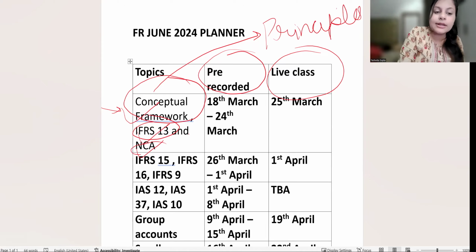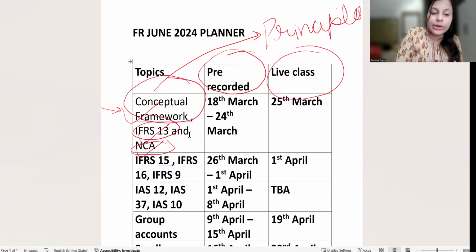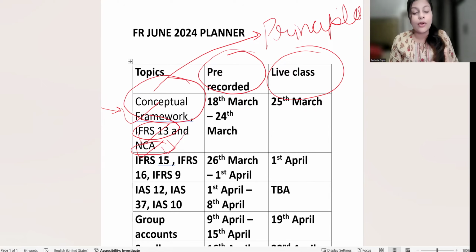What are non-current assets? This phone, it's a non-current asset. This pen, it's a non-current asset. What is a non-current asset? Anything that I use for more than 1 year, which can be touched, seen, transferred. Can I throw this pen? Yes. Can I transfer this pen from one room to another? Yes. So it's a tangible non-current asset. How to deal with a tangible non-current asset, and what intangible non-current assets are, all these things will be there under the section of non-current assets.